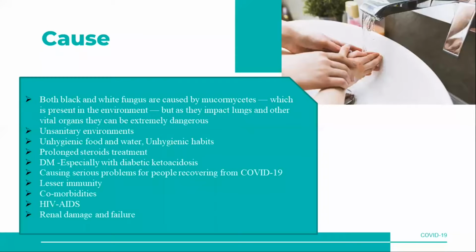What are the causes? We don't fully know the causes of this disease. The first cause, for both black and white fungus, is micromycetes in the environment. I already told you the environment is one of the major causes, with an extremely dangerous impact on our lungs. Next is an unsanitary environment, meaning unhygienic food, water and habits.